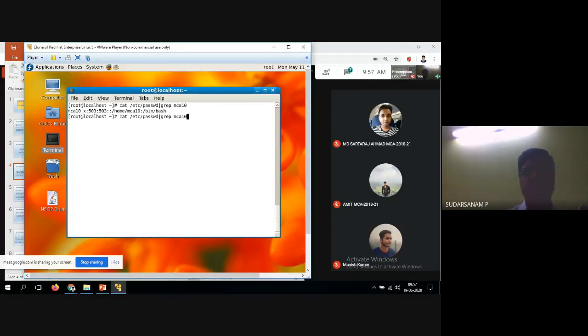And one more I'll enter. For example, I want student. See, student information is displayed, including their shell also. Now I will enter one more: root, whether it is available or not. See, root is available in both places. One is for other people, no login, and another one is bin bash. So this is the way the grep command works for small searches.